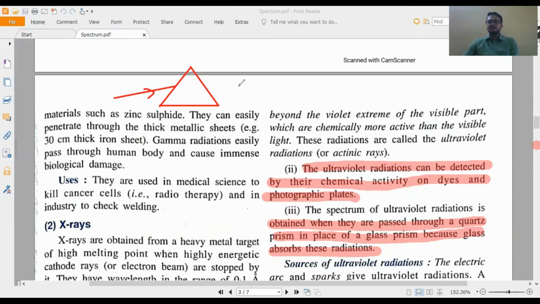The question is, this prism is made up of which material? Quartz, glass, or none of the above, or any other material. Among the four options, which will be correct? When it is absorbed by the prism, the option will be glass, right? Glass absorbs the radiation. Clear? This kind of question you can get.